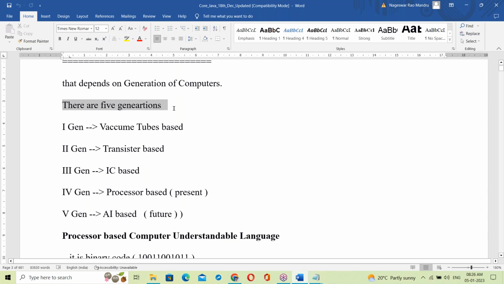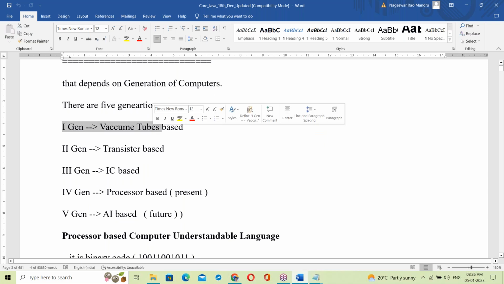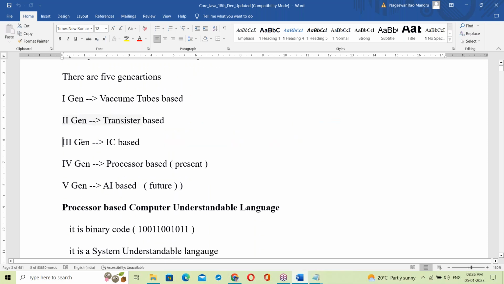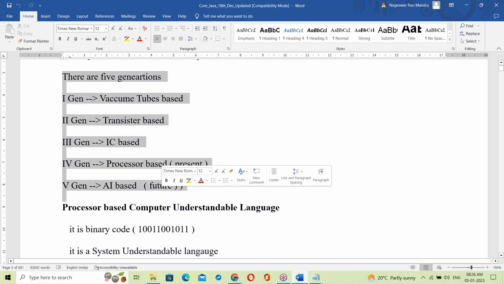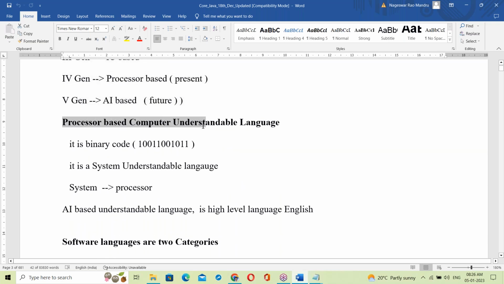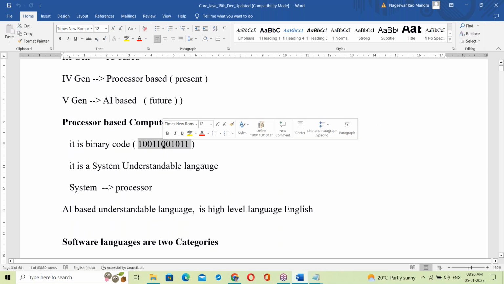There are 5 generations: first generation vacuum tubes, second generation transistors, third generation IC, fourth generation processor based, fifth generation AI based. These topics were discussed in last class. Present generation is the processor based computer. It's in the form of binary codes, which the system understands.